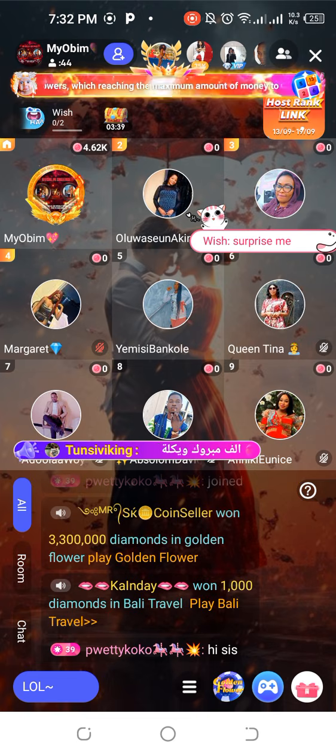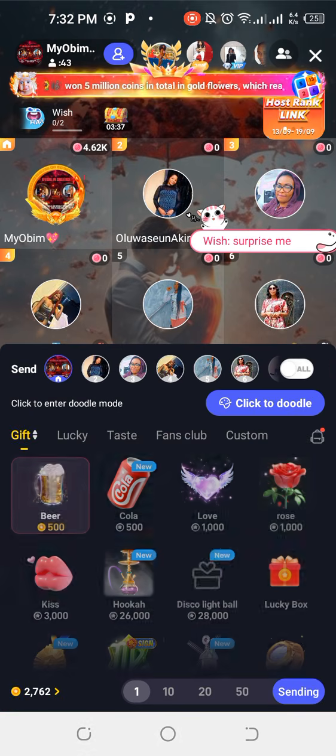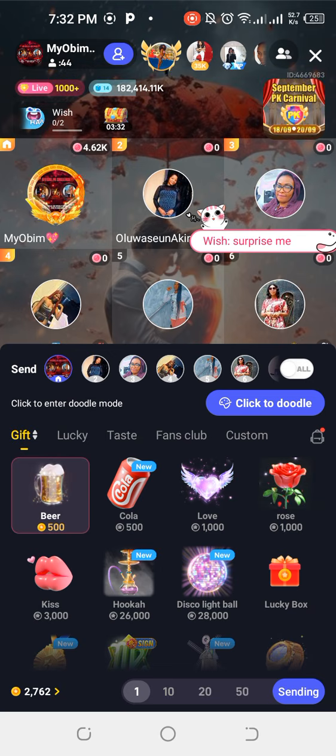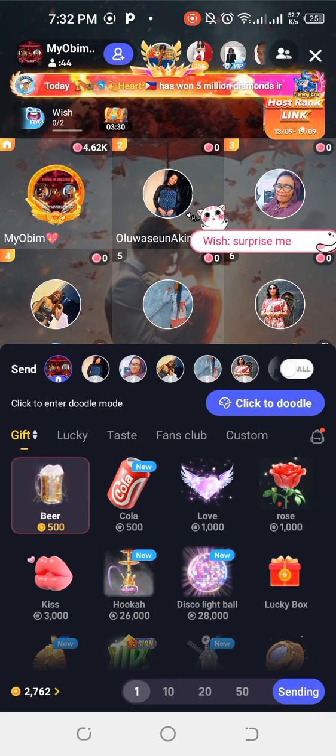Why are you accepting all of those coins? All of those coins you are going to be accepting from your treasure box will be accumulated here, where you're seeing these 2,762 coins, where you can be able to do what? 1, gamble. 2, support people as well, and 3, you can use it to do exchange, okay?